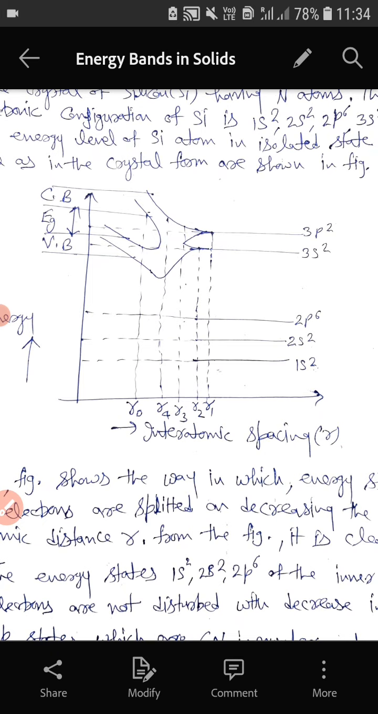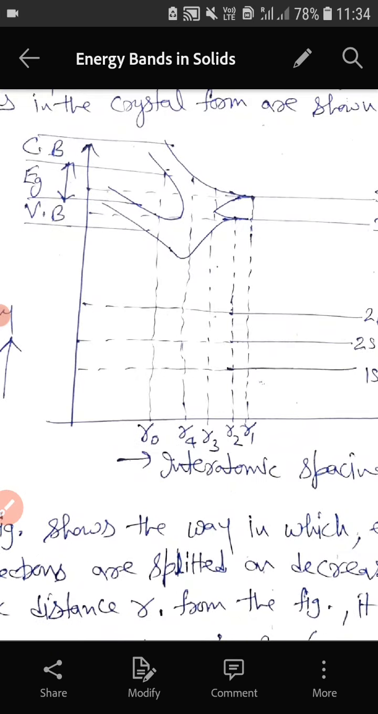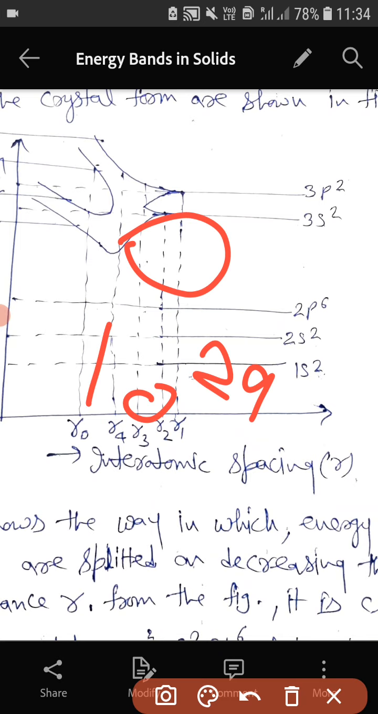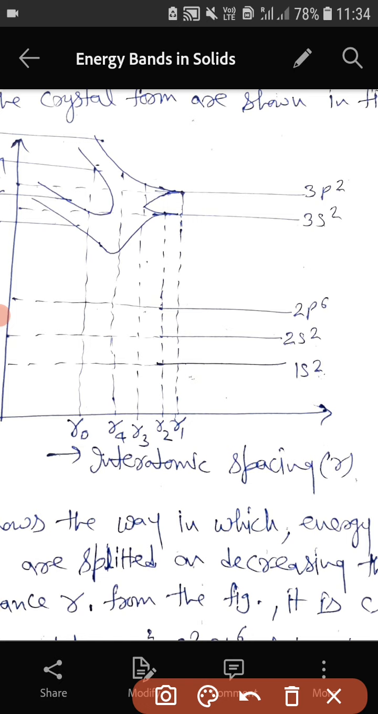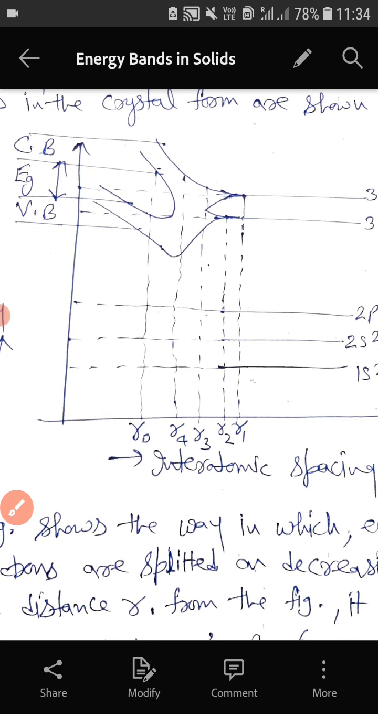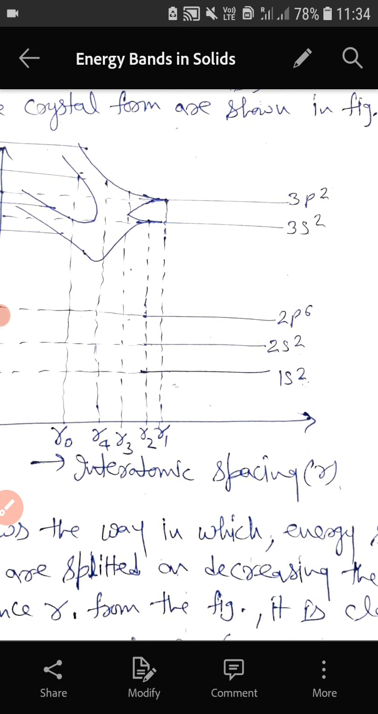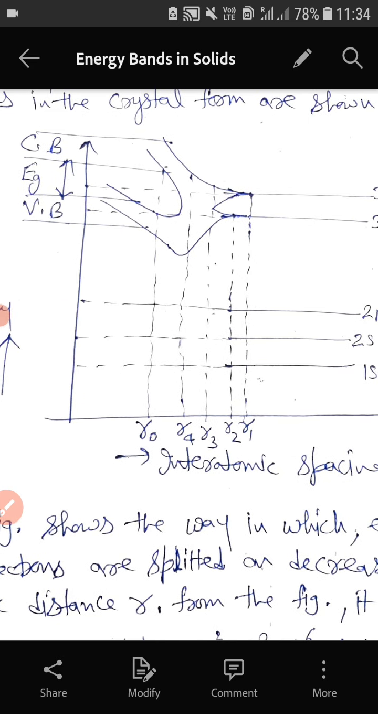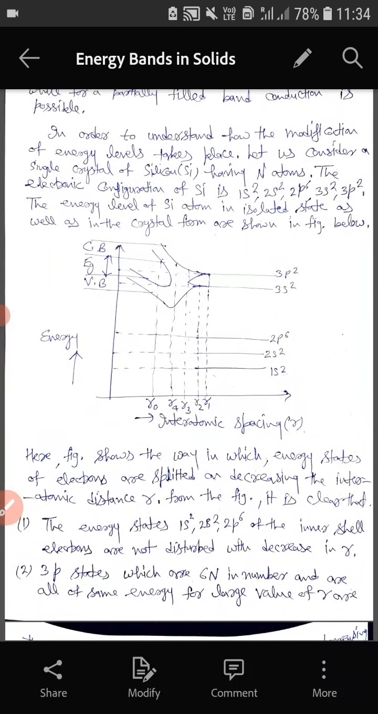This 1s, 2s and 2p are the innermost orbits, so there will be no effect on these energy levels as we decrease the interatomic distance between them. As we reduce R, there will be no effect on these energy levels; they will remain the same. But when we decrease the interatomic distance R, there will be an effect on the outermost orbit 3s2 and 3p2. So this we will discuss.